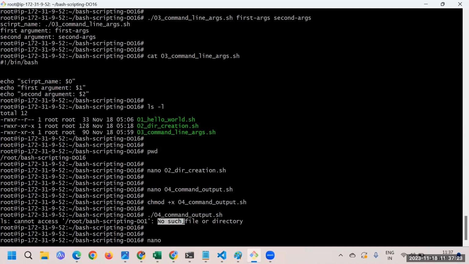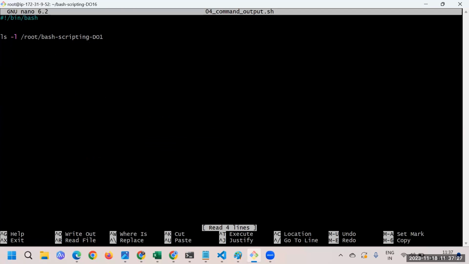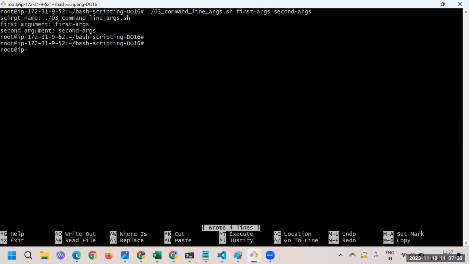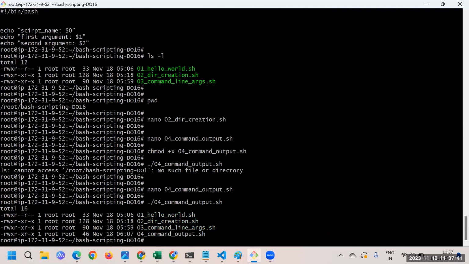Yes, that is the error I got, no such file or directory. Correct, there's some typo. While saving, I made some mistake. The folder name we have is 16. Let's do it again.